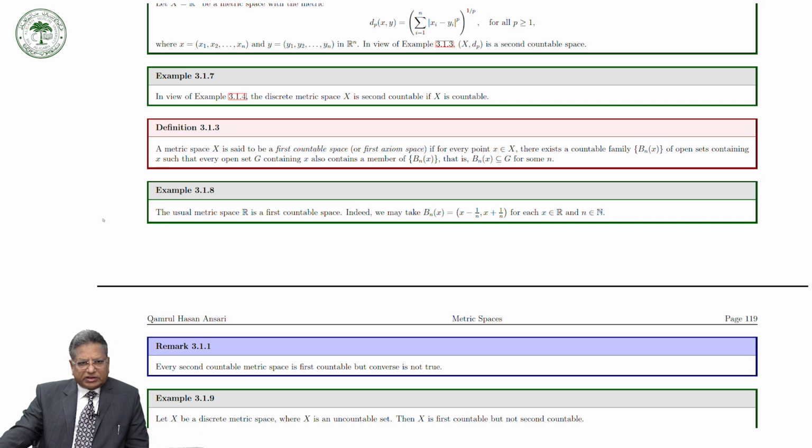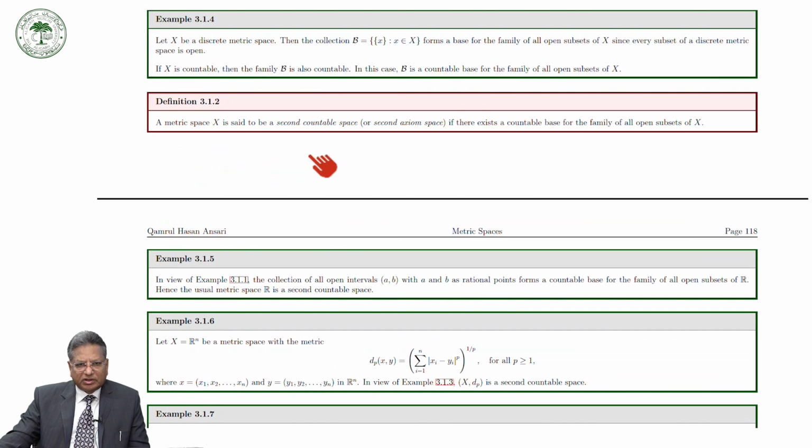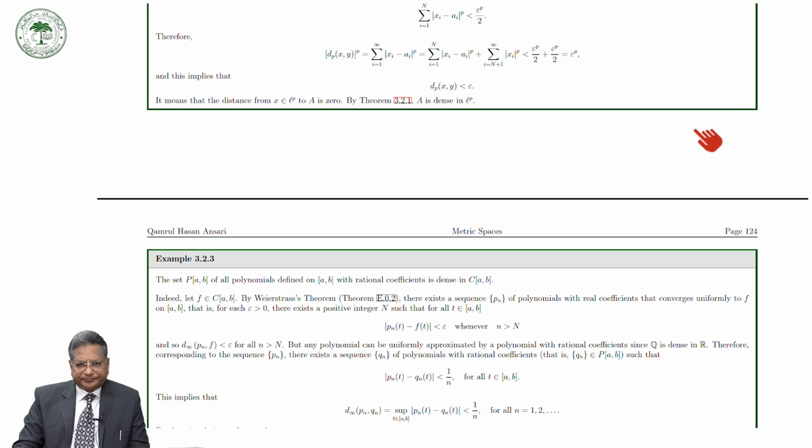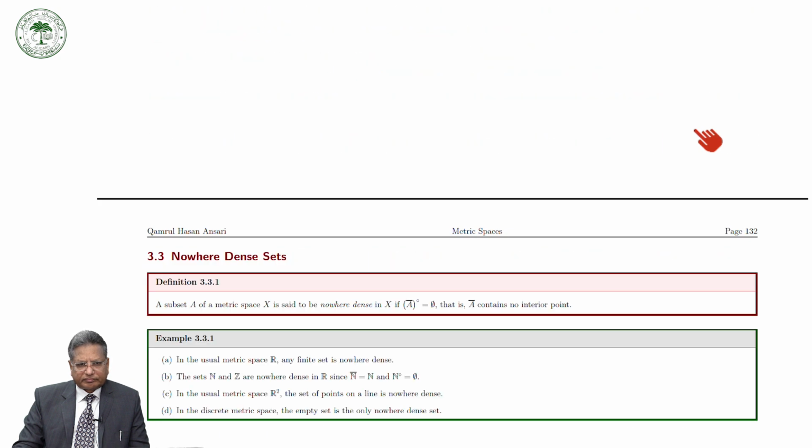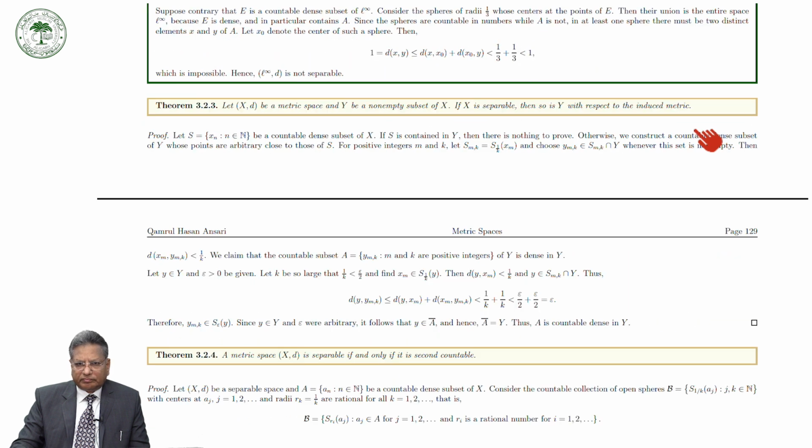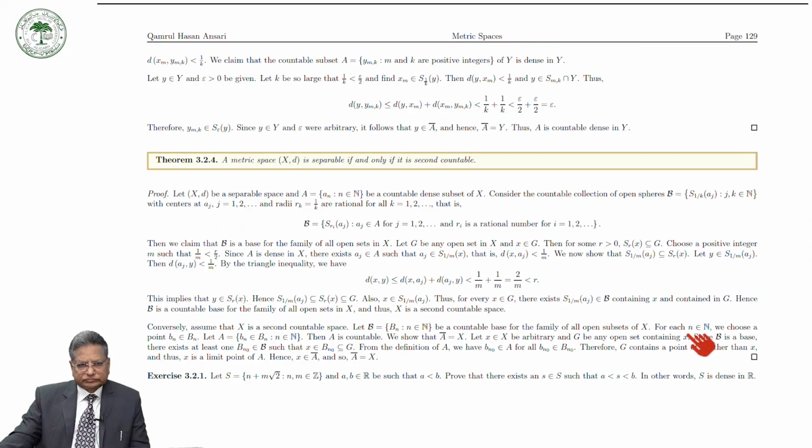Here is a metric space X. A metric space X is said to be second countable if there exists a countable base for the family of all open subsets of X. Okay, so we have to prove that it has a countable base for the family of open subsets of X.